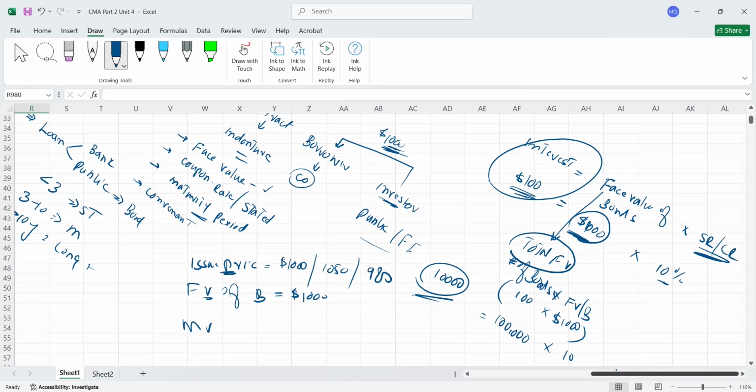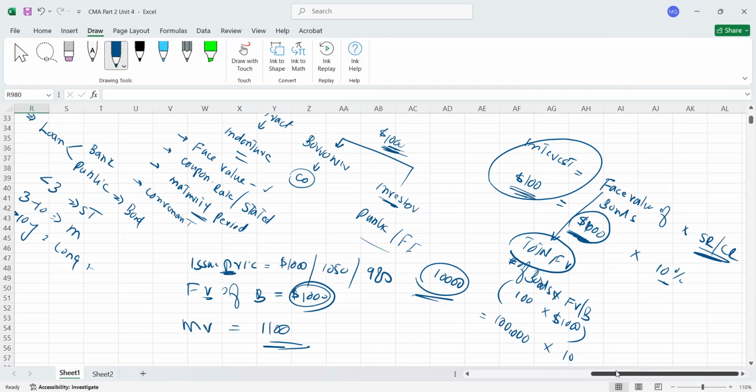Okay, then what's the market value? Market value means the value of the bond which is currently prevailing in the market. For example, maybe the bond face value is $1,000, and maybe now it's being traded at, for example, 1100. So now this is the market value. Market value means it's a price which is currently prevailing in the market, which an investor will pay if he buys now.